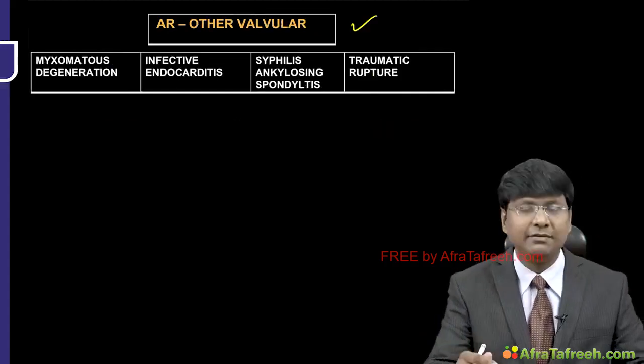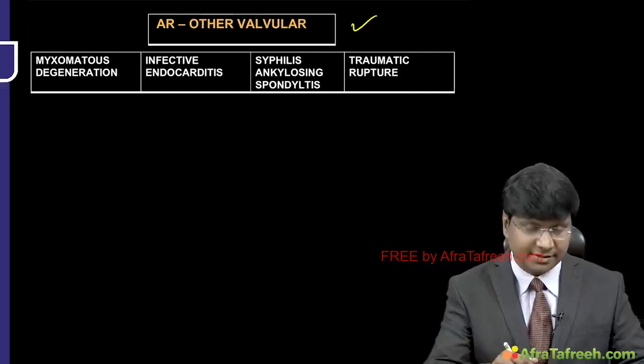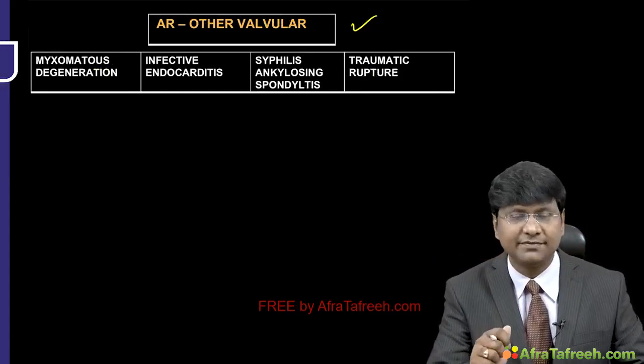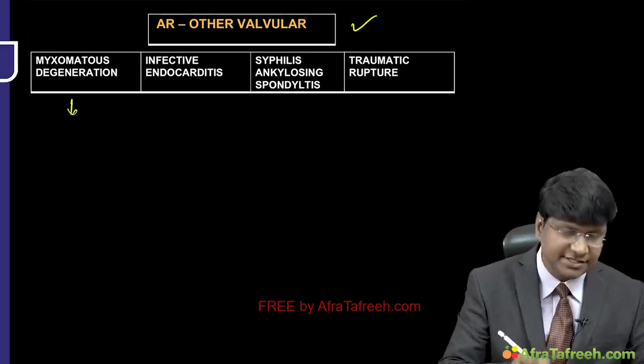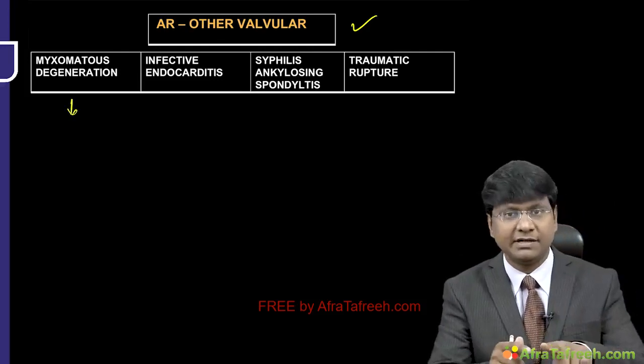Few more valvular pathologies causing aortic regurgitation include the myxomatous degeneration of the aortic valve. See, in case of myxomatous degeneration, there can be development of even mitral valve prolapse.